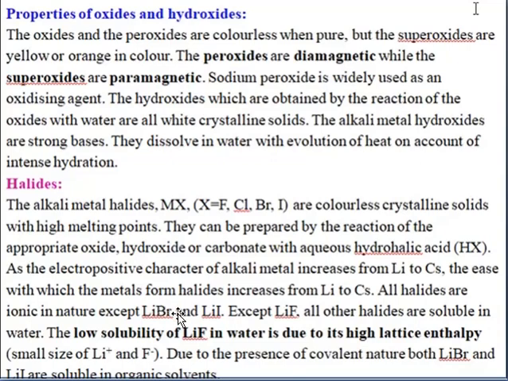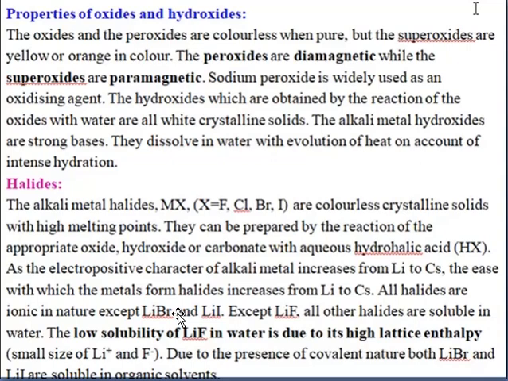When you take the oxides and peroxides, they are colorless when they are pure. But the superoxides are yellow or orange in color. The peroxides are diamagnetic in nature, while the superoxides are paramagnetic in nature. Mostly we use sodium peroxide as an oxidizing agent, since it can give out oxygen very quickly. So it will decompose to give oxygen. Then the hydroxides, which are obtained by the reaction of the oxides with water, form white crystalline solids.